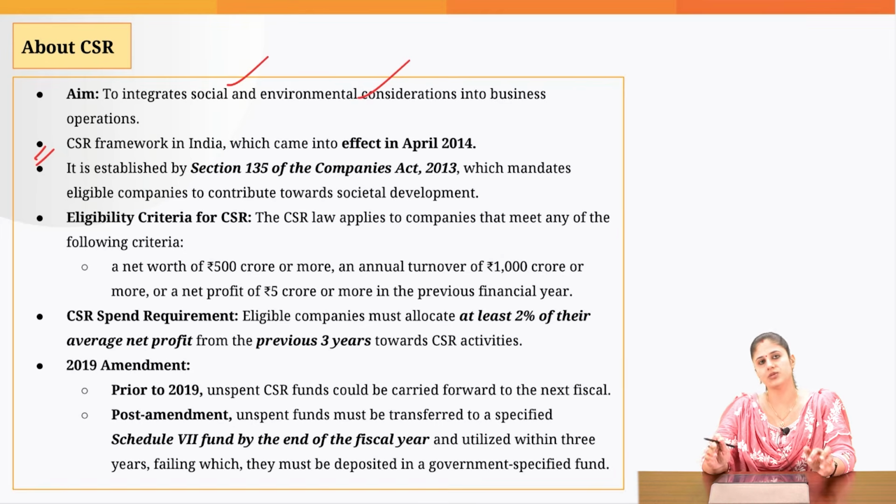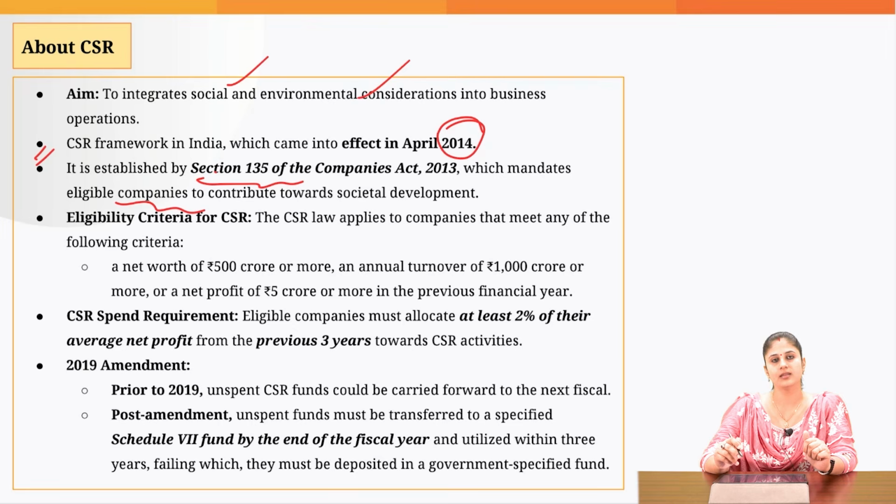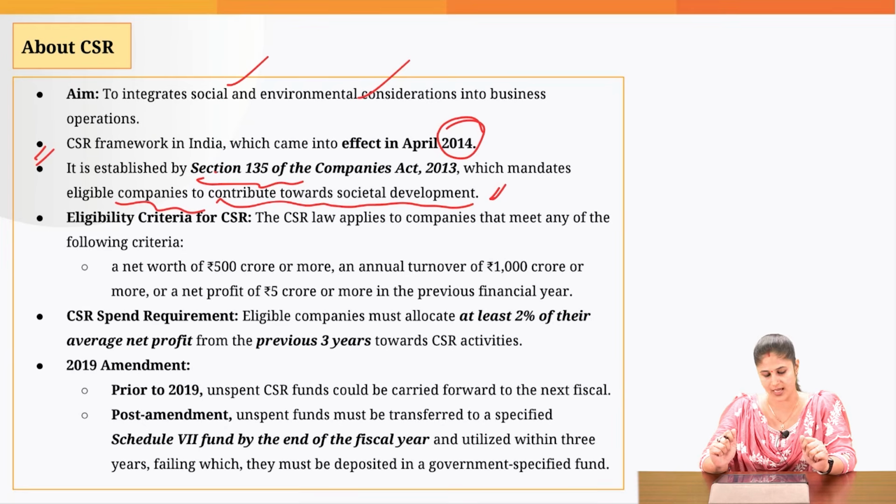So, this framework was put in place in India under Section 135 of the Companies Act of 2013, and it came into effect in April 2014, which mandates that certain eligible companies, what are these eligible companies, we'll try and understand, have to contribute towards societal development. So they should not just focus upon the profit element, they should also take into account the socio-economic development of the country. Through the CSR expenditure, we are trying to ensure that corporate entities are also helping in the realization of inclusive growth as well. Now, which are these eligible companies?